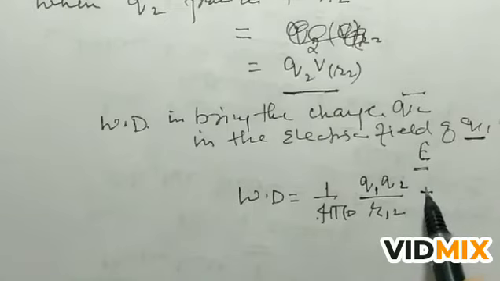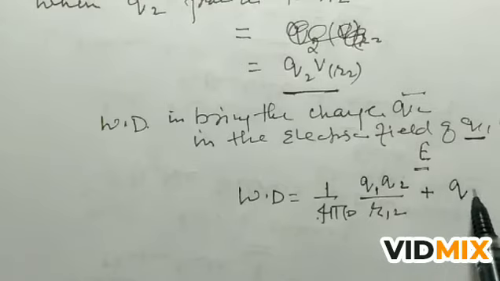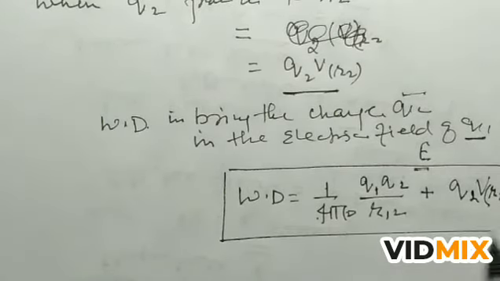Plus Q2 V R2. This is the final work done in bringing the charge Q2 from infinity.